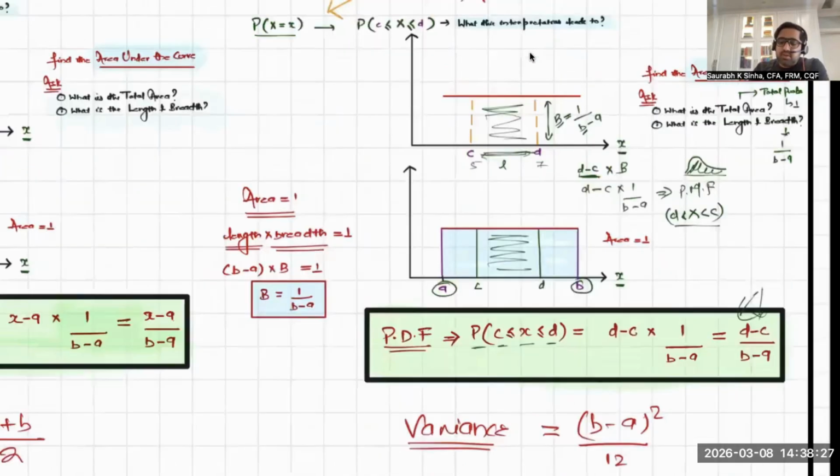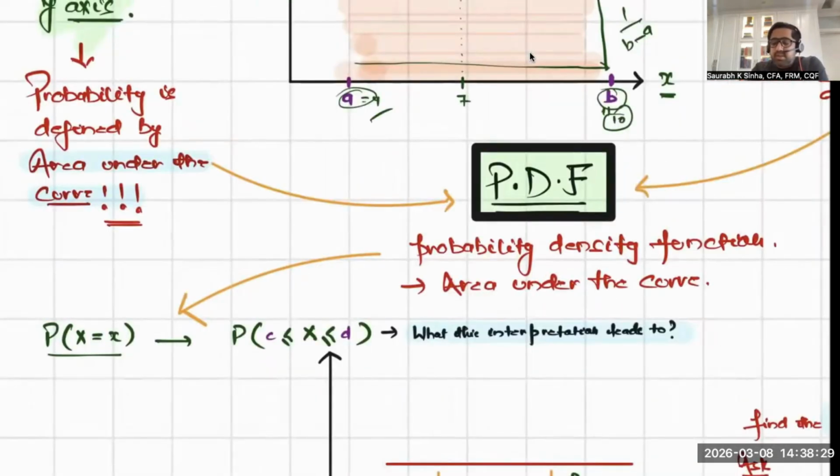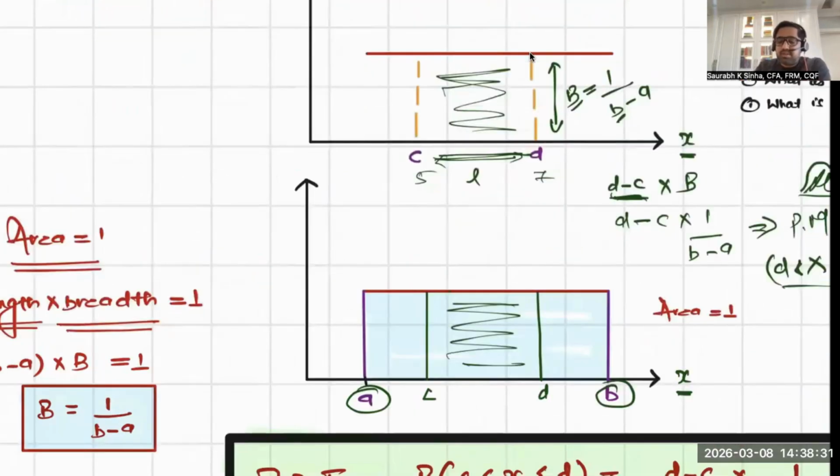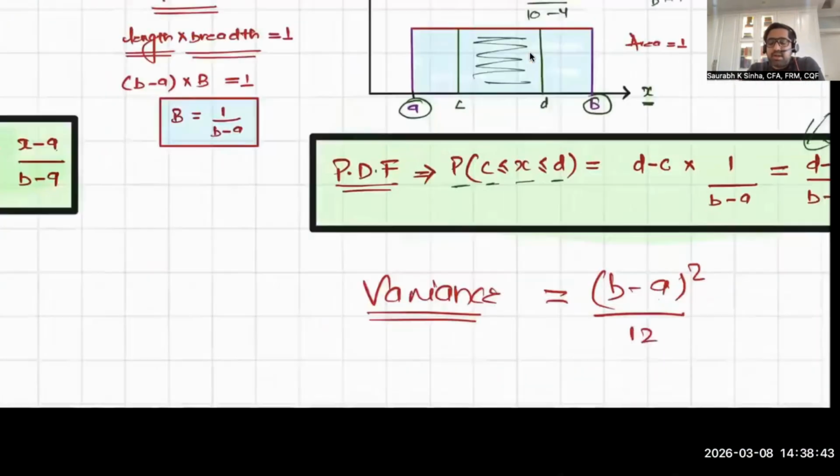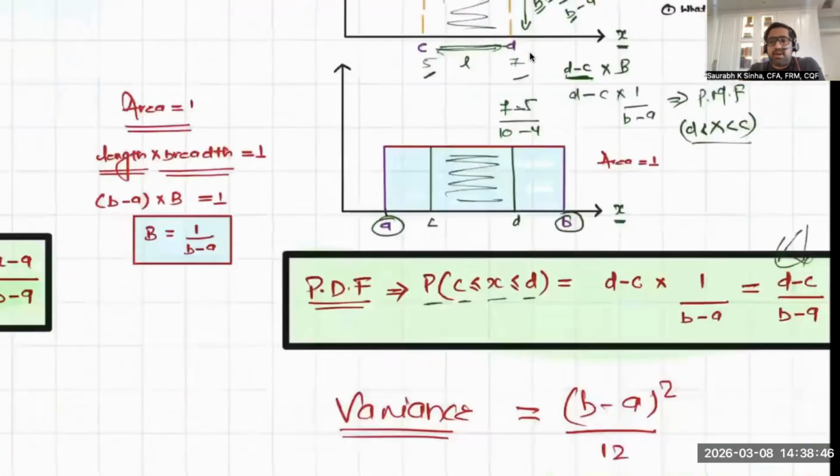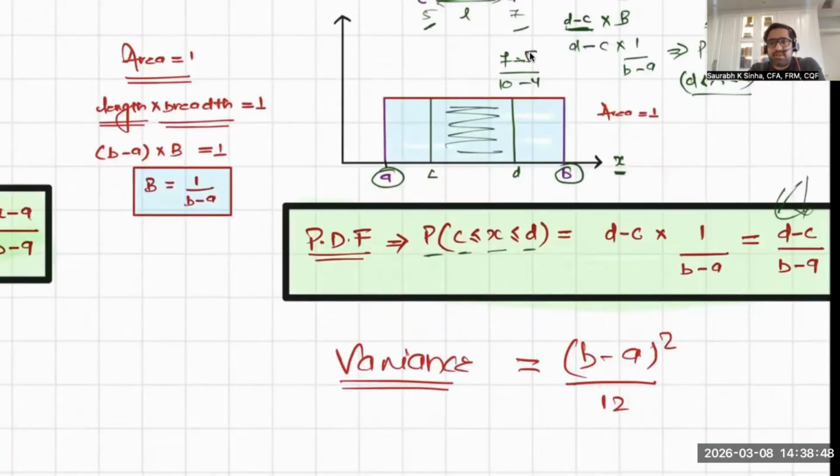So for example, A was 4, B was 10, and I want to know the probability that the value is between 5 and 7. So it is 7 minus 5 upon 10 minus 4. That is my probability. So that is the probability density function. I incorrectly said probability mass function earlier. We don't use probability mass function in the uniform continuous distribution. This is the probability density function.